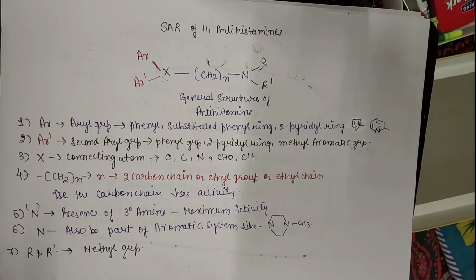So structure activity relationship study is simply when we correlate the structure with the biological activity of the drug. In SAR study we select the common skeleton of the drug, meaning the functional group or structure which is common in most of the derivatives. When we modify the different functional groups, we see how it affects the activity of the drug.